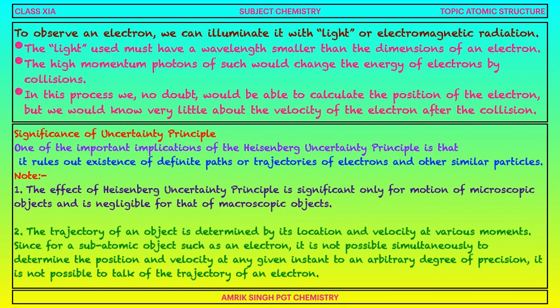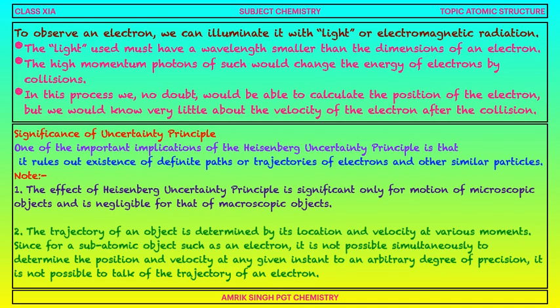Significance of uncertainty principle. One of the important implications of the Heisenberg uncertainty principle is that it rules out the existence of definite paths or trajectories of electron and other similar particles. Note 1. The effect of Heisenberg uncertainty principle is significant only for the motion of microscopic objects and is negligible for that of macroscopic. However, it is applicable to both microscopic as well as macroscopic, but it has significance only for micro.